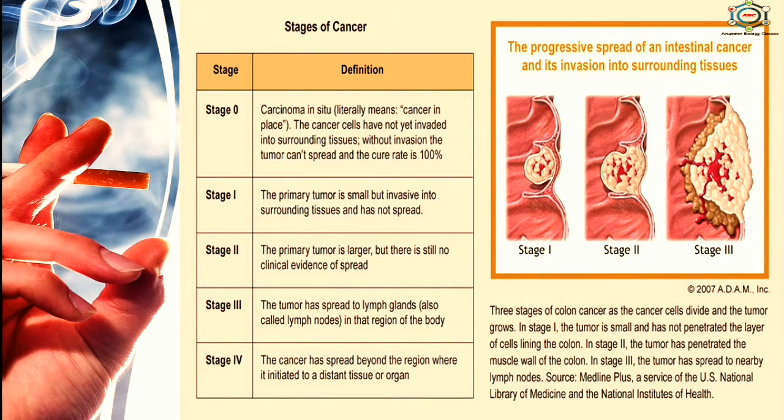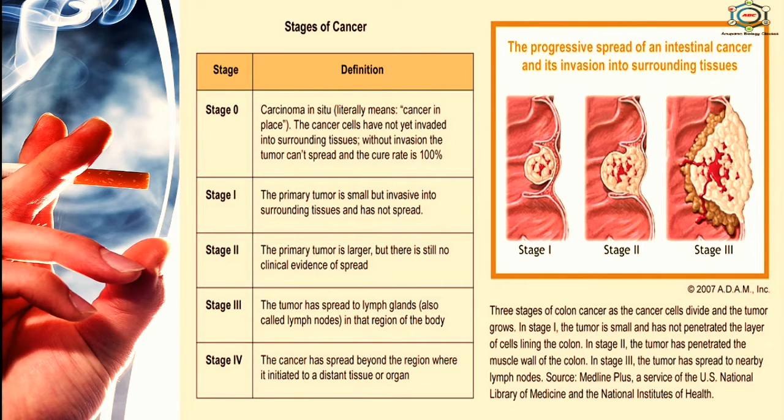Now here you can see the stages of cancer. There are mainly 4 stages. Before this is stage 0, which is carcinoma in situ. The cancer cells have not yet invaded into surrounding tissues. Without invasion, the tumor can't spread and the cure rate is 100%. Then stage first, the primary tumor is small but invasive into the surrounding tissues and has not spread. Then stage second, the primary tumor is larger but there is still no clinical evidence of a spread. Then stage third, the tumor has spread to lymph glands in that region of the body.